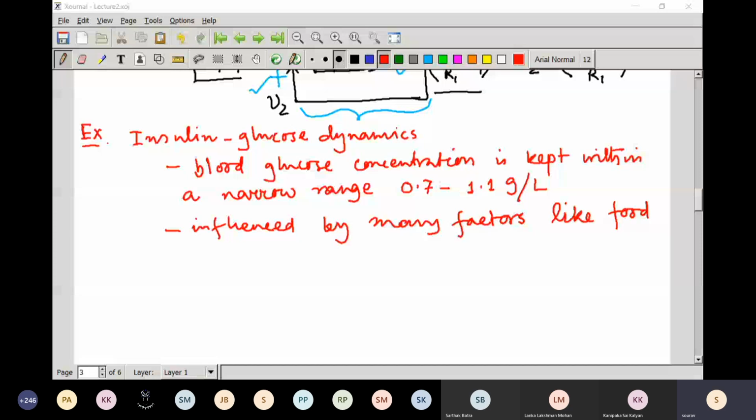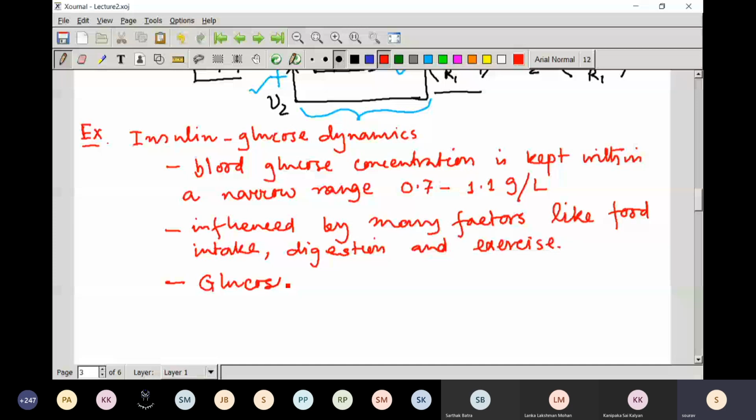Factors like food intake, digestion, and exercise. This is physical exercise. So now how is that blood glucose level maintained? Basically the glucose concentration is maintained by the pancreas, which secretes insulin and glucagon. So let us write it, then I'll be explaining.